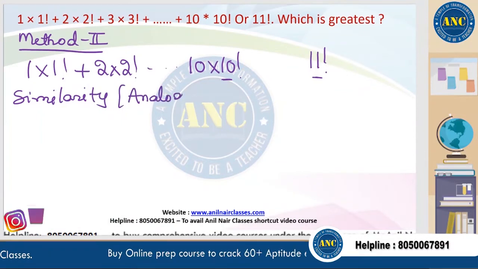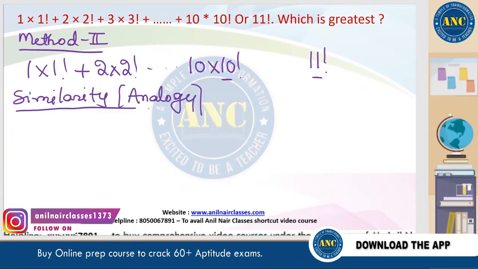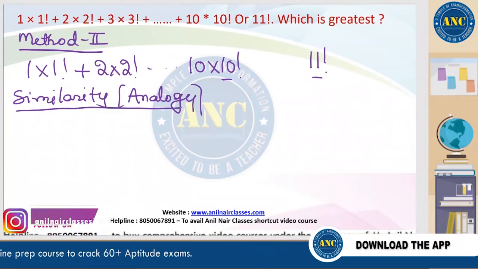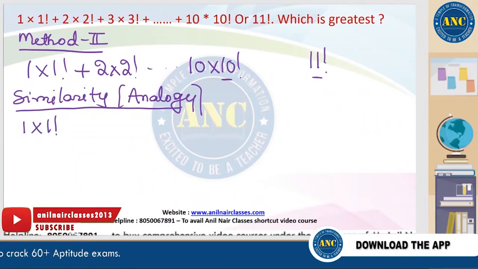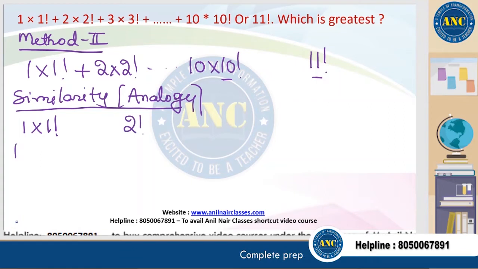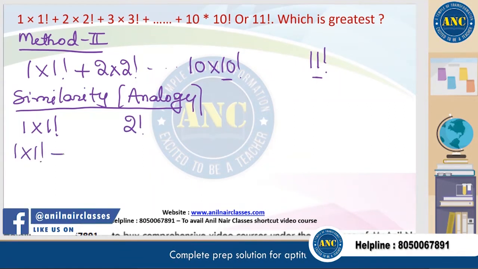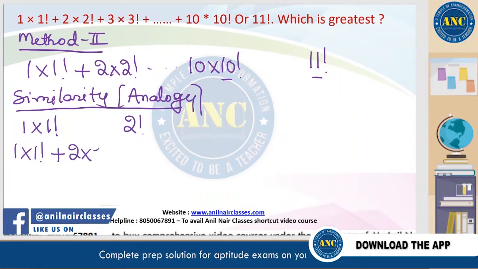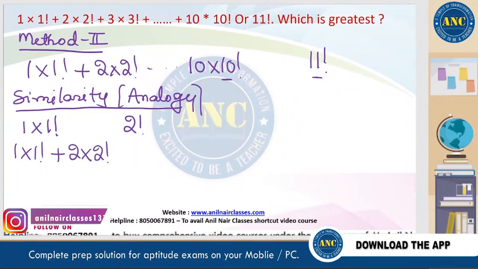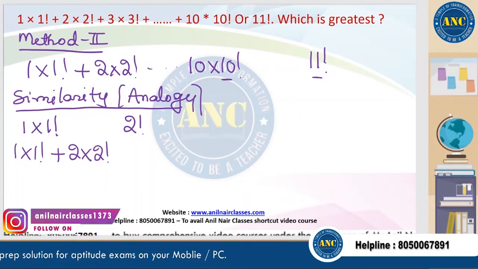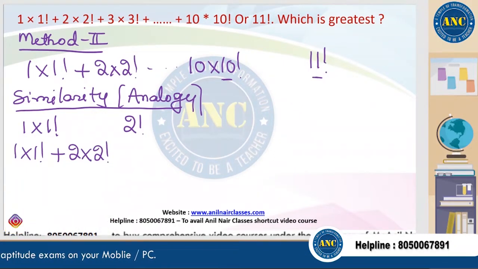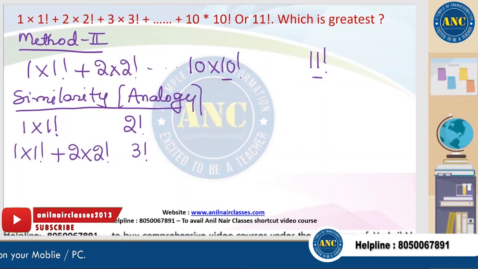Suppose I take the first number, 1 into 1 factorial, this will be 2 factorial. If I take the first two numbers, 1 into 1 factorial plus 2 into 2 factorial, ending with 2 factorial, it will be 3 factorial.